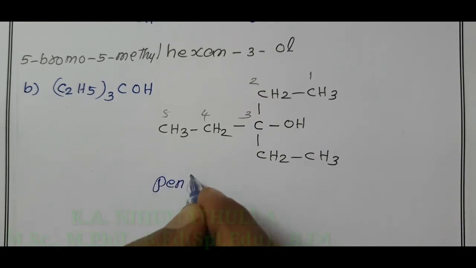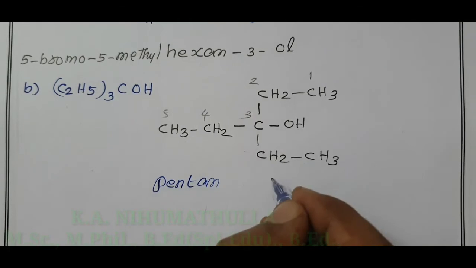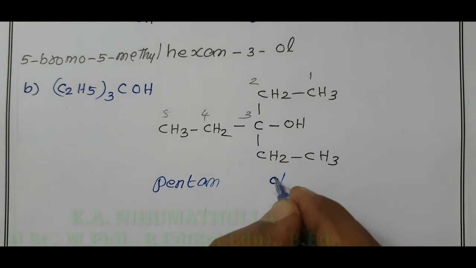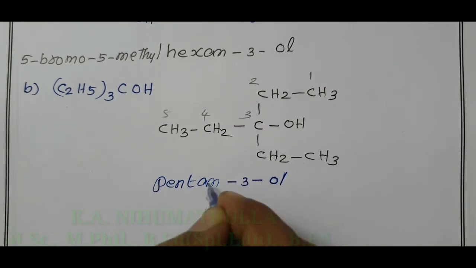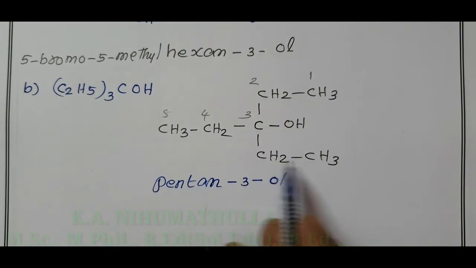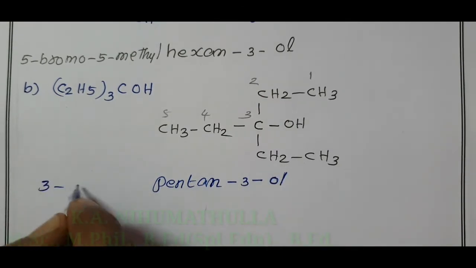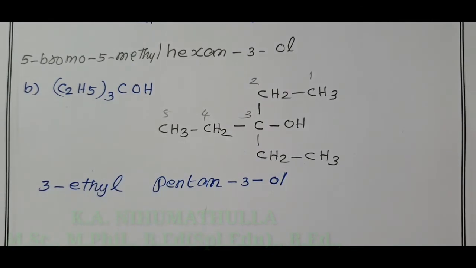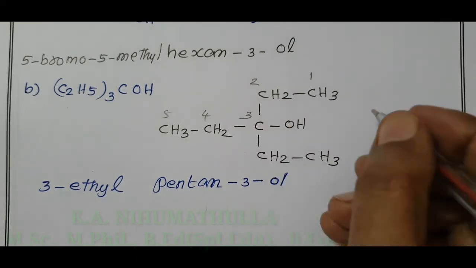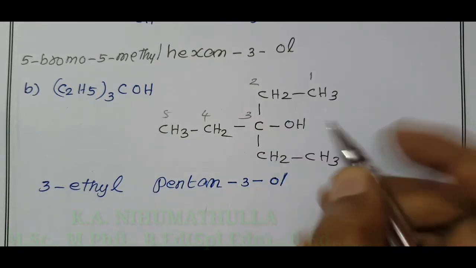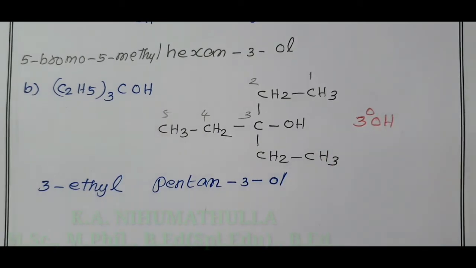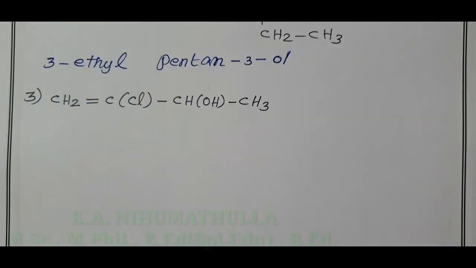Root word pent, carbon-carbon single bond: ane, OH: ol. What is the position of OH? Position of OH is 3. Pentan-3-ol. In the third carbon, one ethyl is present. 3-ethyl pentan-3-ol. Here OH is attached directly to a carbon atom. There is no H here. Therefore, it is a tertiary alcohol. Tertiary alcohol.